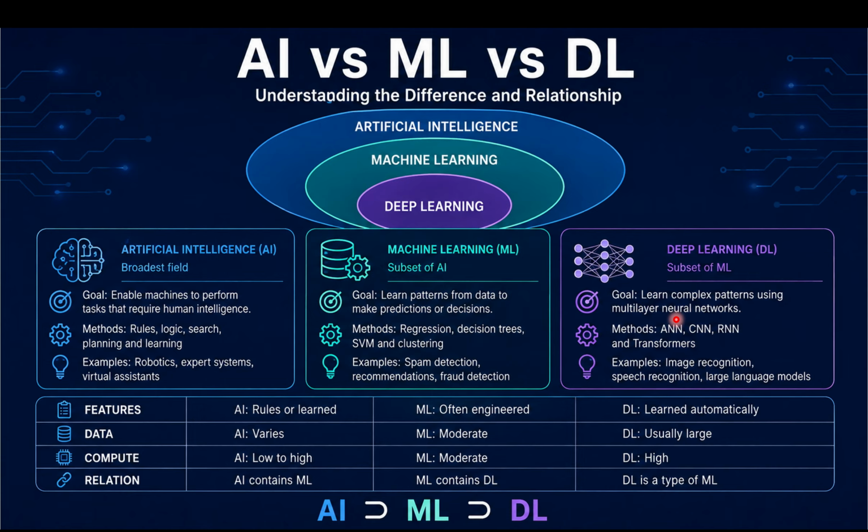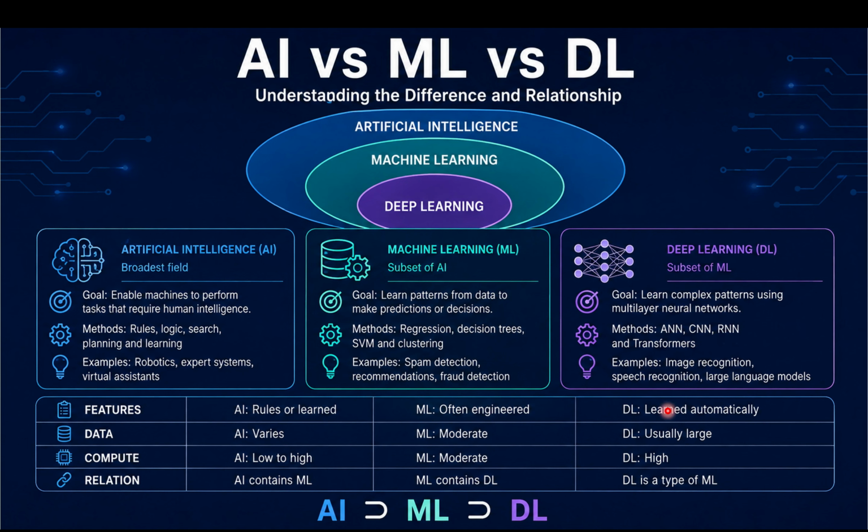The common deep learning architectures include ANN, artificial neural network; RNN, recurrent neural network; CNN, convolutional neural network; and transformers. ANNs are generally general purpose neural networks. CNN is generally used for images and computer vision. RNN is generally used for sequential information. Transformers are widely used for language, vision, and large language models.